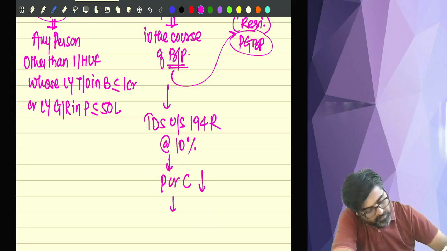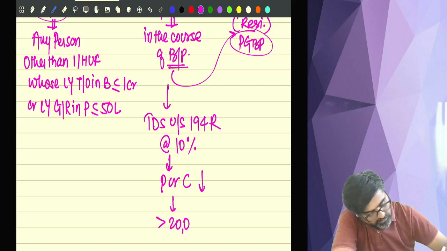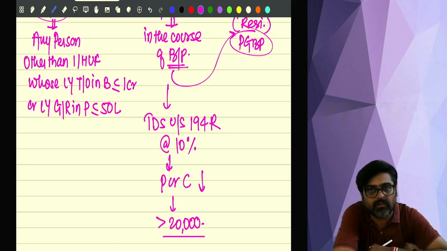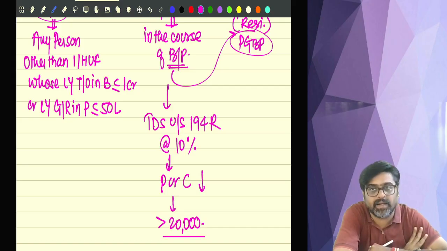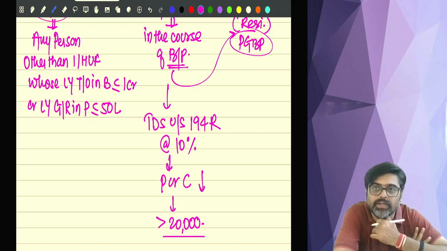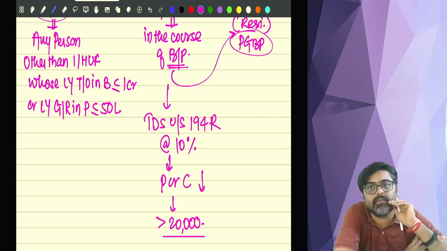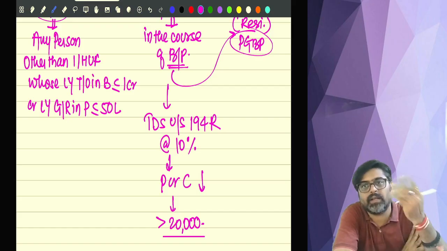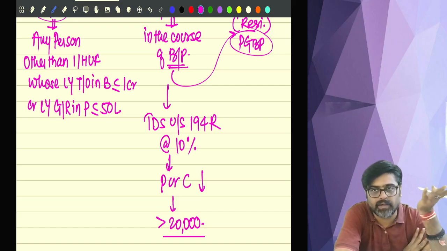But the threshold limit is greater than 20,000. If the value of that personal benefit, the value of that perquisite which I am giving during the year in aggregate, is more than 20,000, then on that entire value I am going to deduct the TDS under section 194R. Will you remember this? The perquisite can be given in money, it can be given in kind, it can be given by any mode. If it is given in money, then TDS will be deducted, no problem.